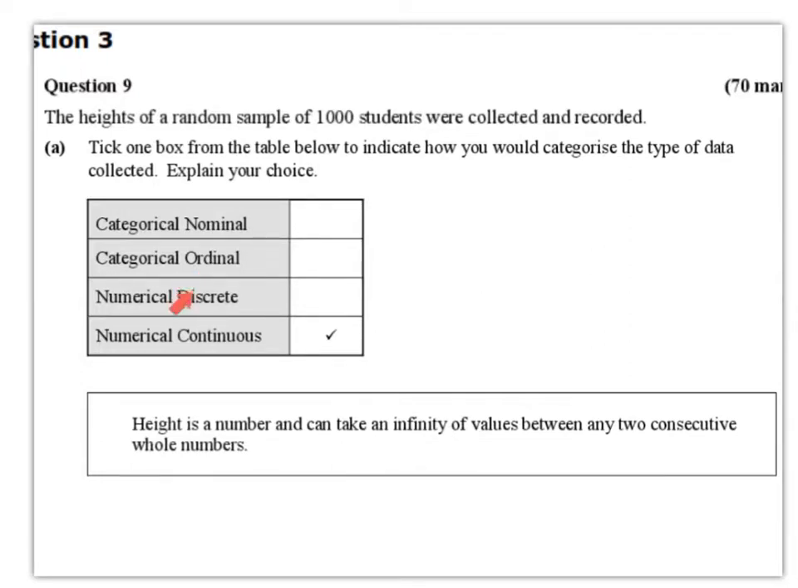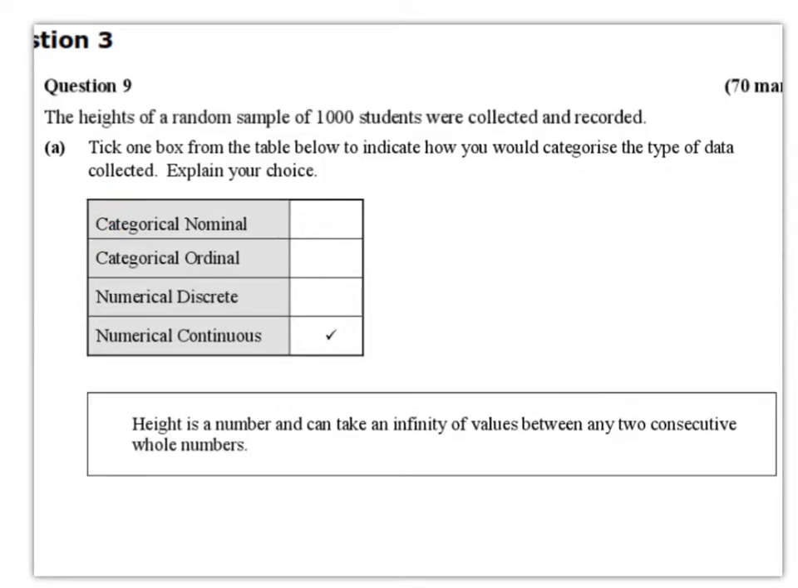Whereas numerical discrete data must take a certain value. So for example, if you wanted to record the number of family members each student has in a class, well, one student might have 3 family members, another student might have 4 family members. No student would have 4.5 family members or 3.2 family members. So numerical discrete data is number data that must take a certain value, whereas height, weight, time, length, distance, mass, volume, and so on is numerical continuous data.